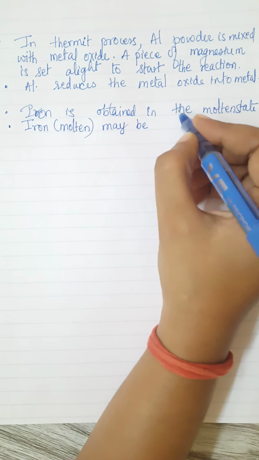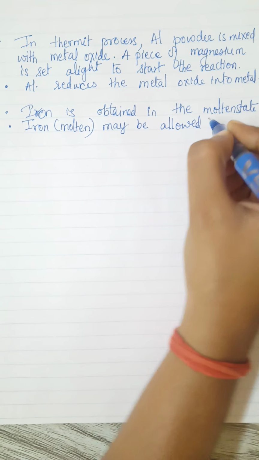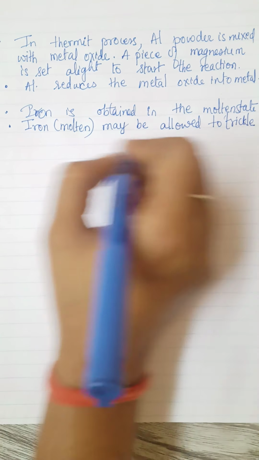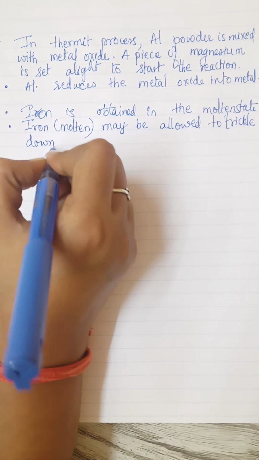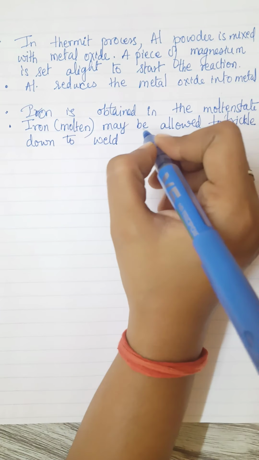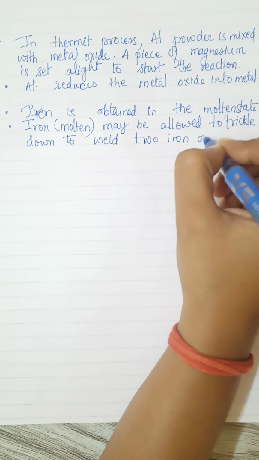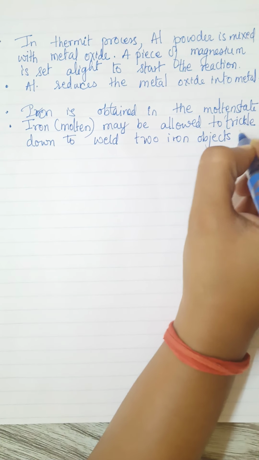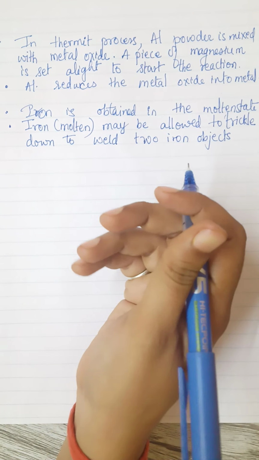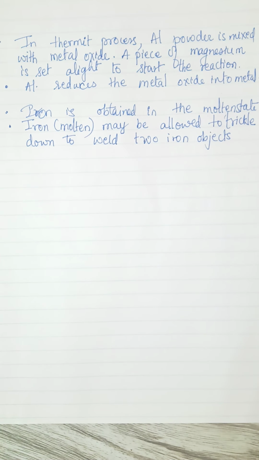Depending upon the need, it may be allowed to trickle down to weld two iron objects together. Many things can be joined, as I said, such as cracked machine parts, railway tracks, etc. They can be joined by this method.